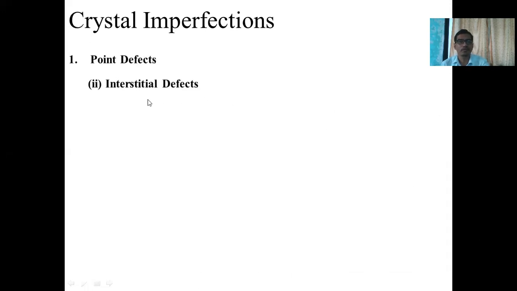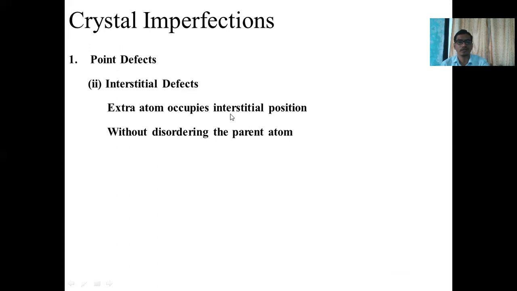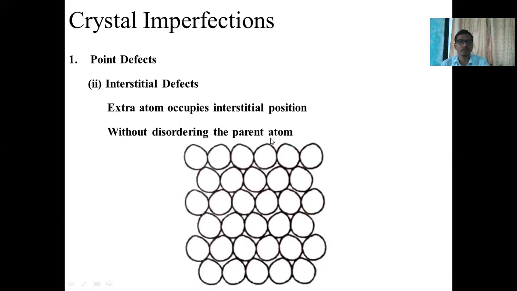The second defect in the point defects is the interstitial defect. Whenever there is an entry of extra atoms which occupy the interstitial position in the atomic structure, such a defect is called an interstitial defect, without distorting the parent atoms.